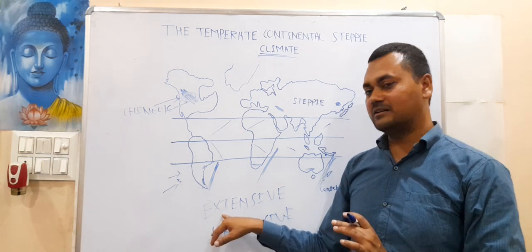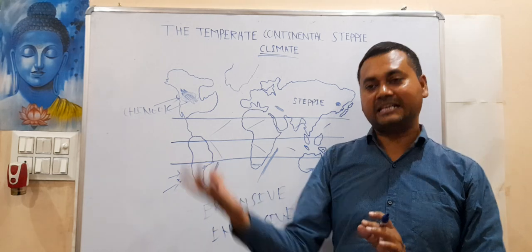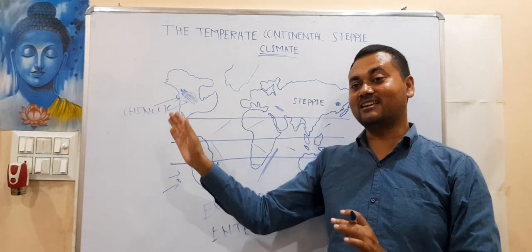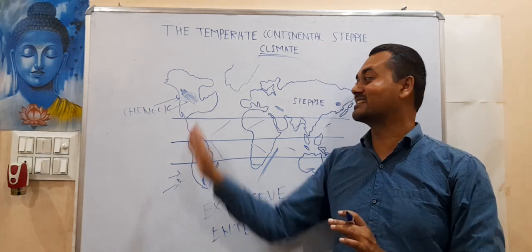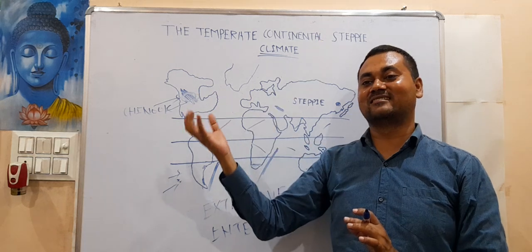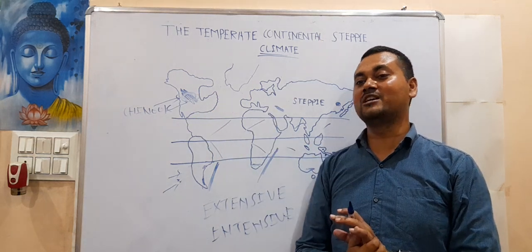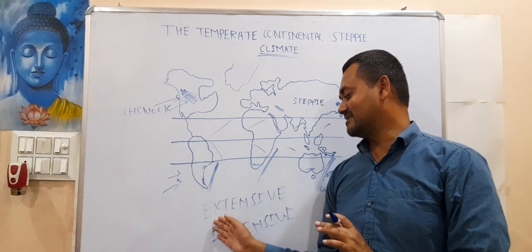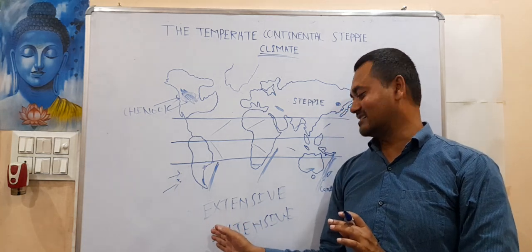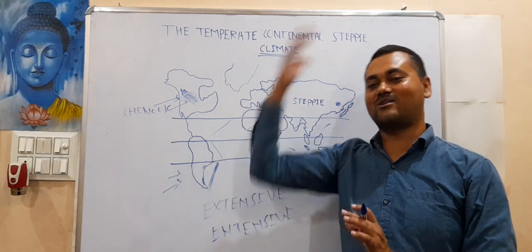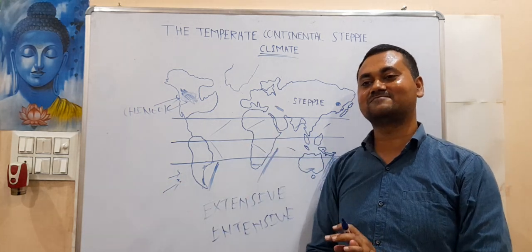Just think, despite these limitations, this is the world's biggest wheat producer. If they started intensive farming, where would the production reach?